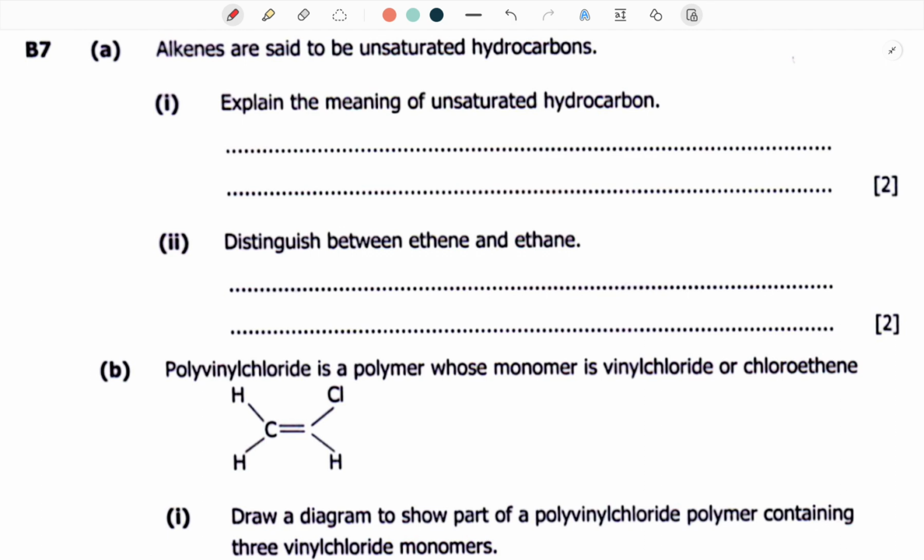Today we shall be looking at a 2023 science paper 2, of course, the chemistry part. Then we shall be able to answer questions under organic chemistry. And then we shall also be able to answer a question, usually that they like bringing on more concept in